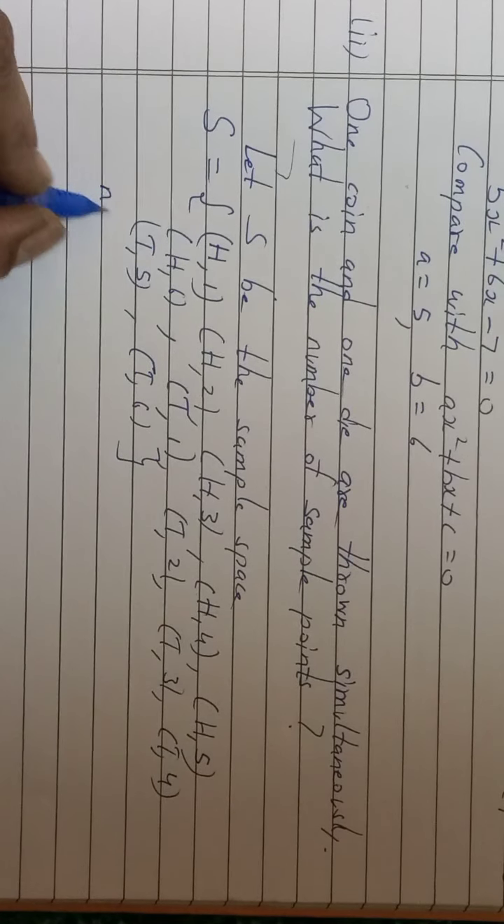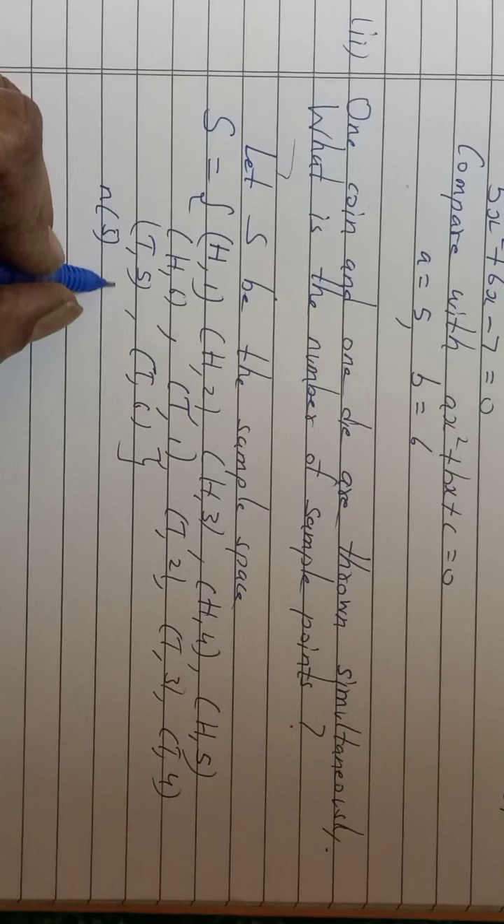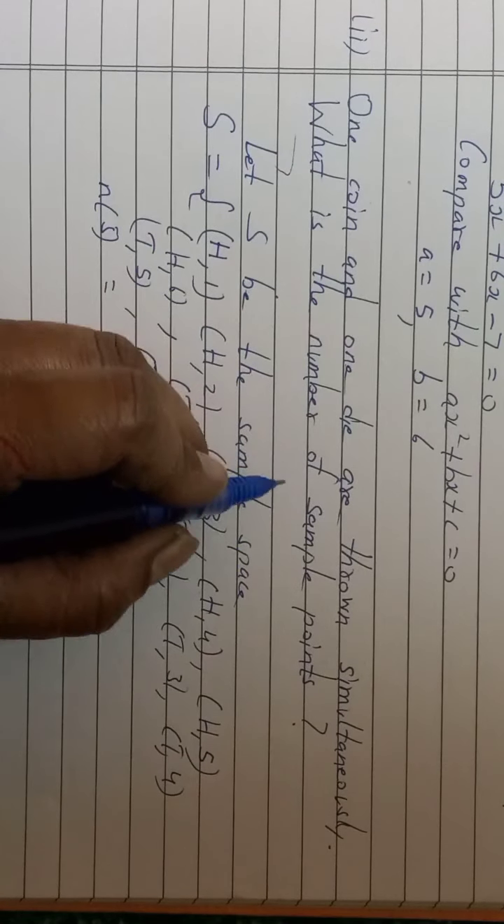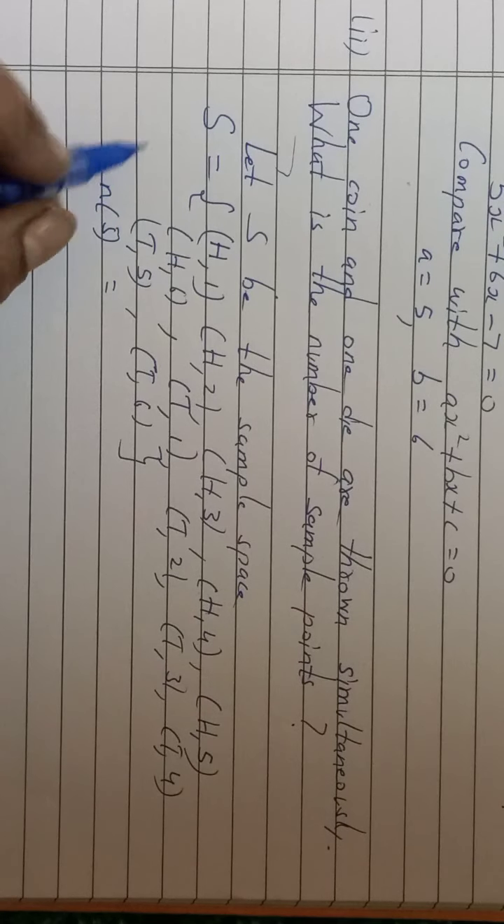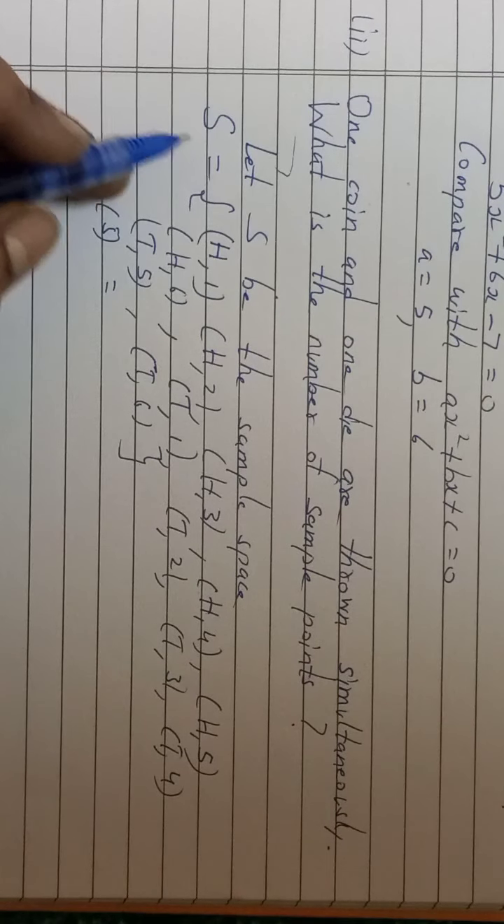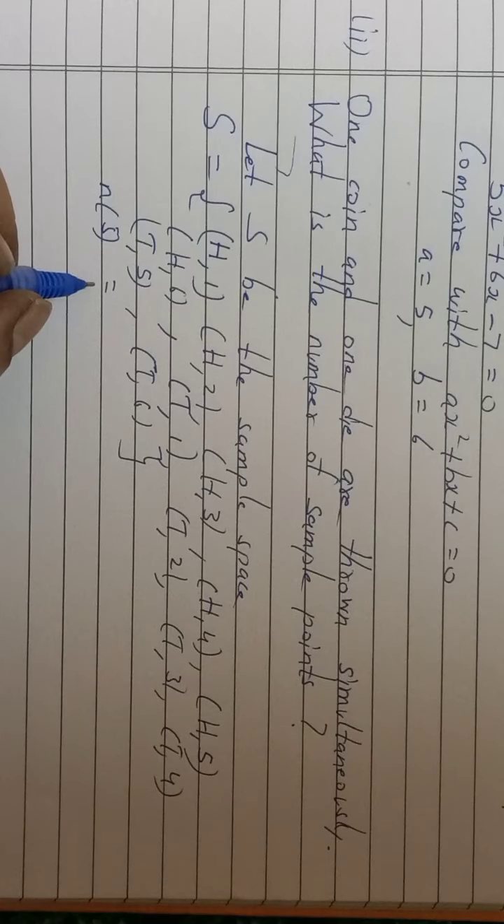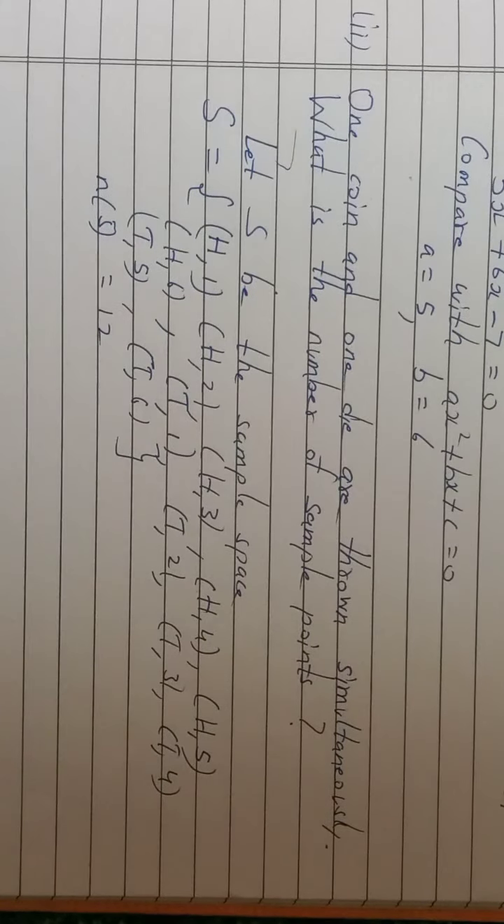So what are the sample points? This n of s. This is the sample point. See, this is n, means number of sample points of the sample space, that is s. n of s is equal to, how many are there? 12. This way you have to solve.